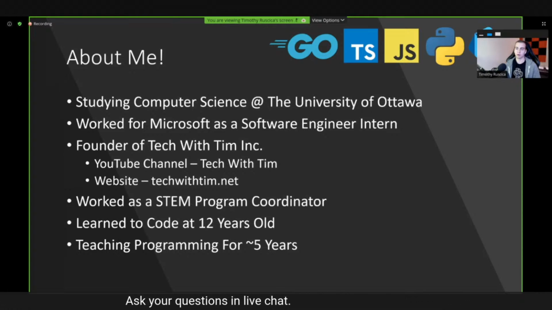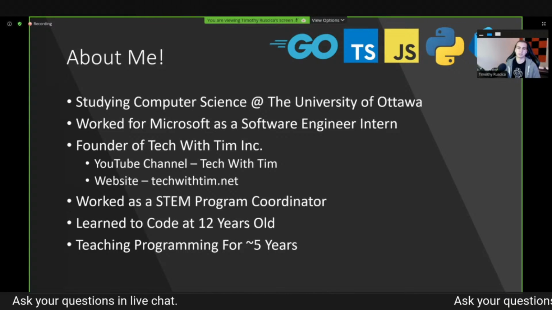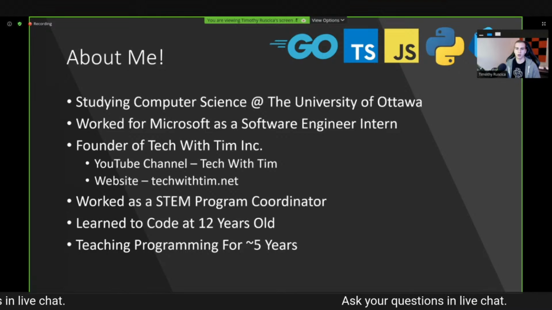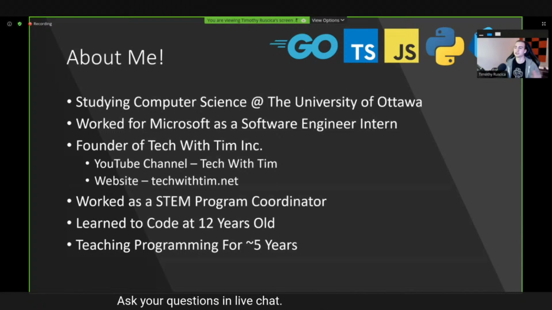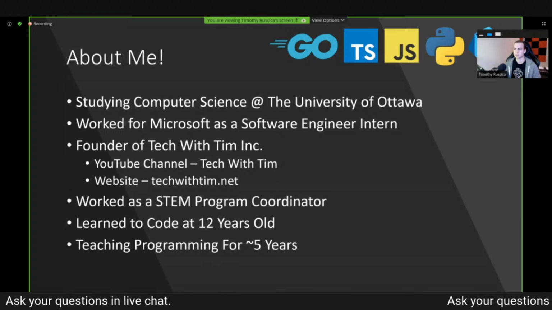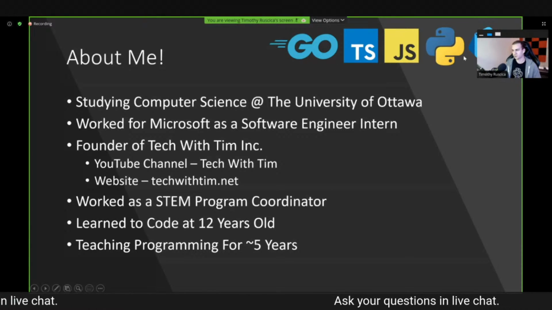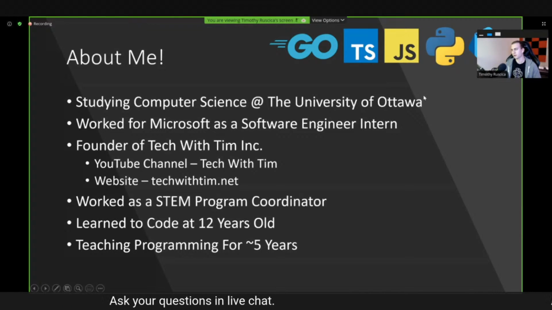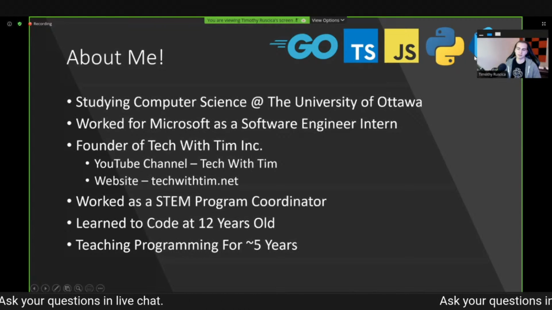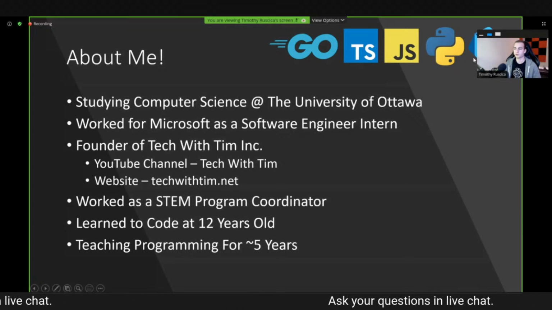I learned to code at 12 years old, interesting fact, and I've been teaching programming for about 5 years, which is hard to believe because I'm only 20 years old, but I have been in this teaching space and doing this stuff for actually a good amount of time. Other than that, the programming languages at the top of the screen are personally my favorite programming languages. So Go, TypeScript, JavaScript, Python, and recently Dart. And now we will move on.